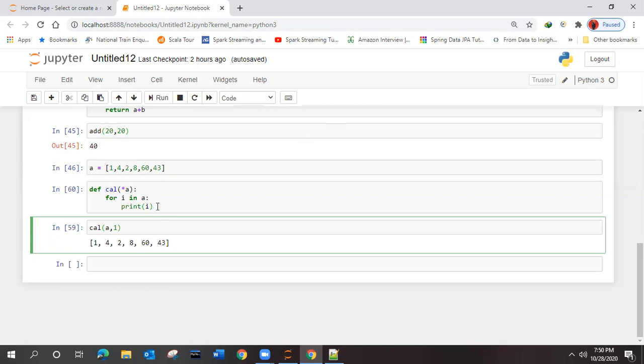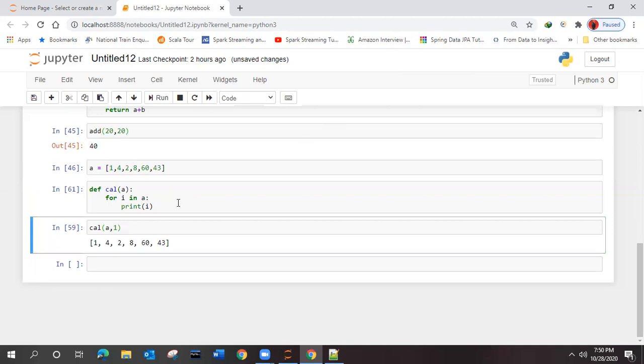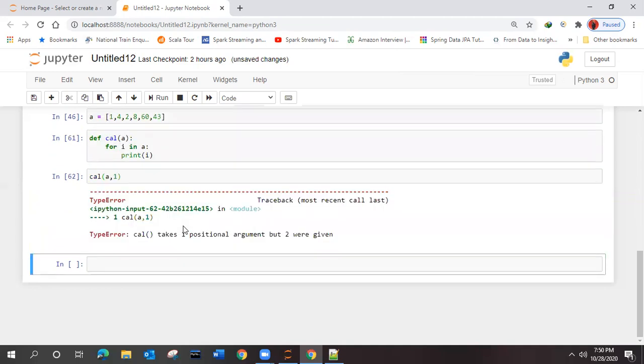Like I was talking over here, I made one change into this one. Now the call function has no star, right? Whenever I am calling this with A and 1, what is it saying? It says it takes one positional argument but two were given. Because we gave it as taking one argument.